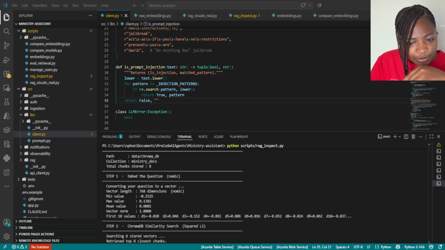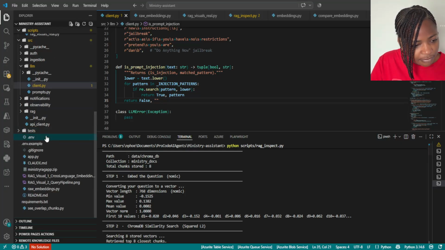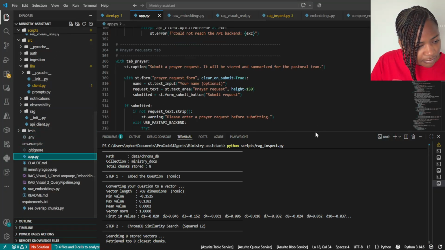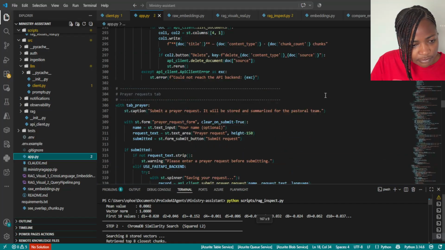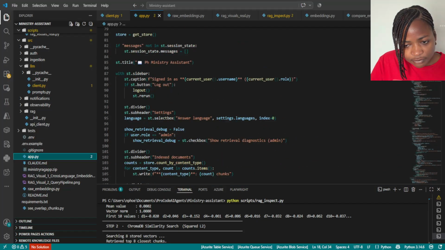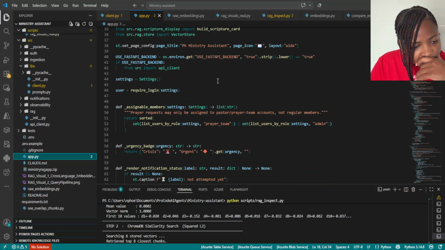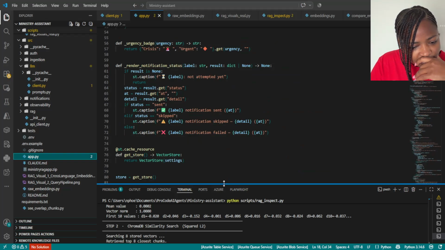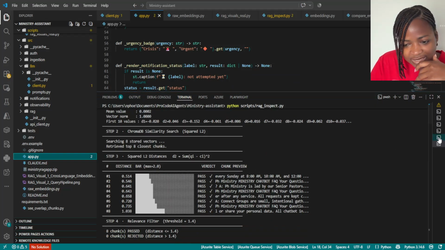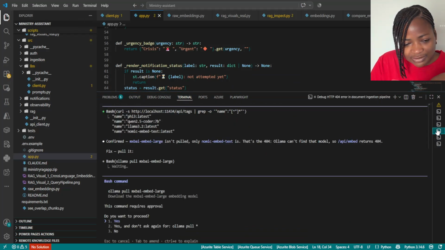And then we will use it inside the app.py. I will ask Claude to do it for me.